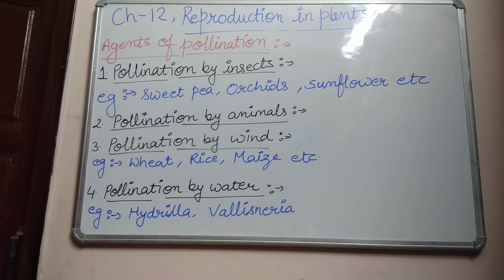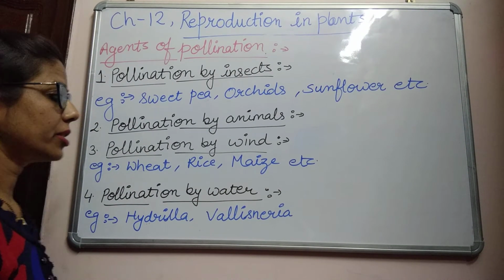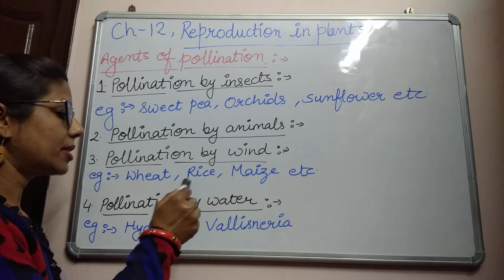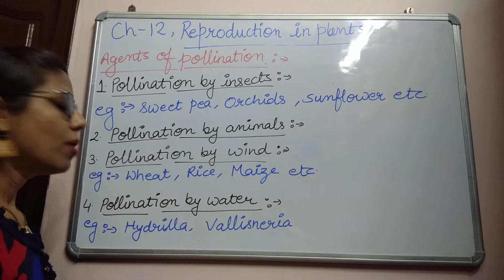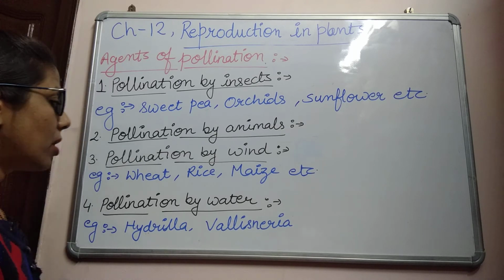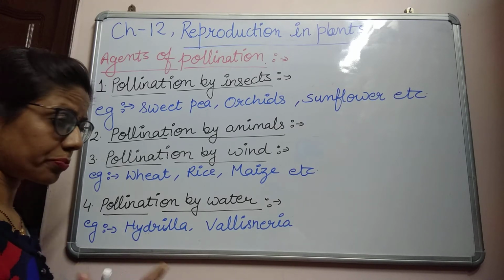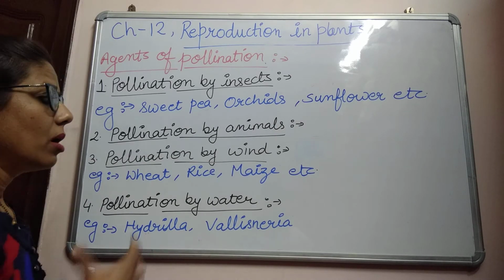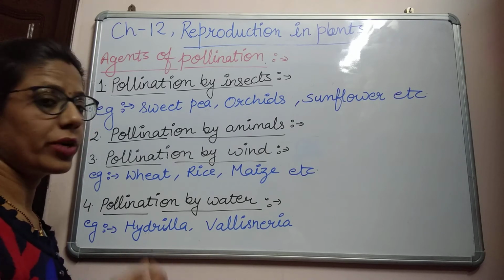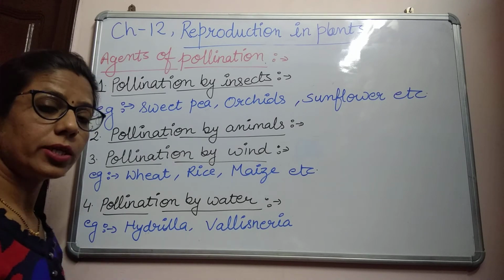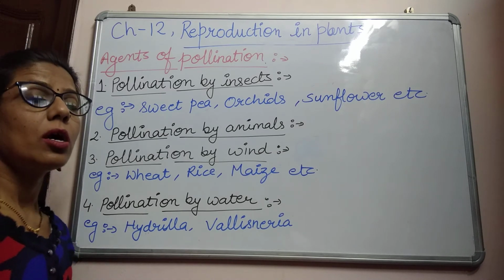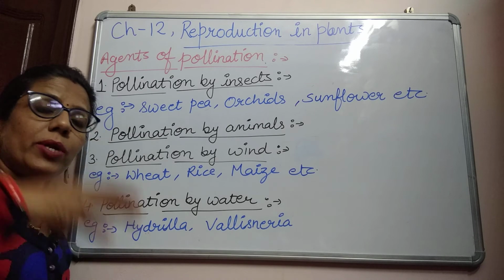Next, pollination by wind. In some plants like wheat, rice and maize, pollen grains are transferred by the wind from one plant to another plant. But there is some carefulness in these plants, because the wind is carrying the pollen grains from anther to stigma. So these plants always produce a large number of pollen grains, because the pollen grains are transferring from one place to another place.